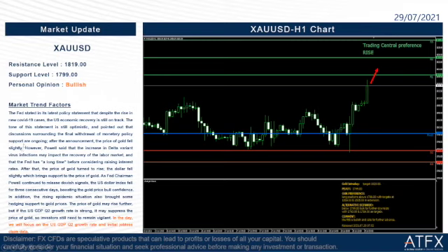However, Powell stated that the increase in Delta variant virus infections may impact the recovery of the labor market, and that the Fed has a long time before considering raising interest rates. This is a dovish speak, which is not good for the US dollar. After that, the price of gold turned to rise. The dollar fell slightly, which brings support to the price of gold.